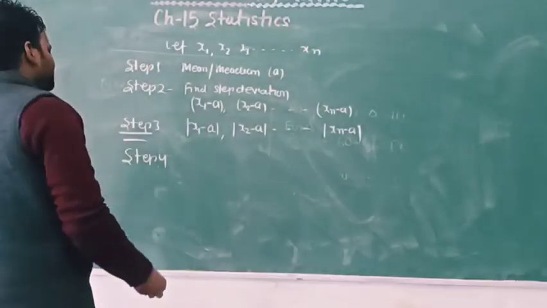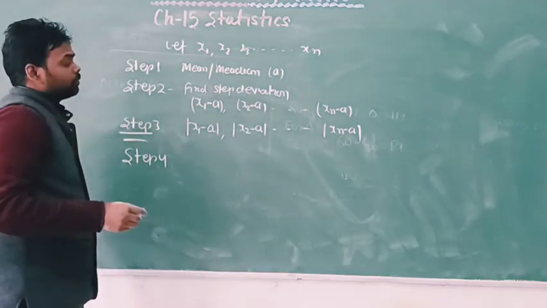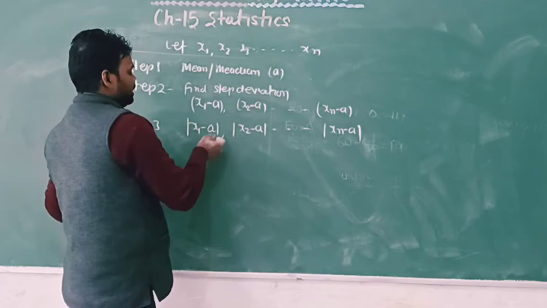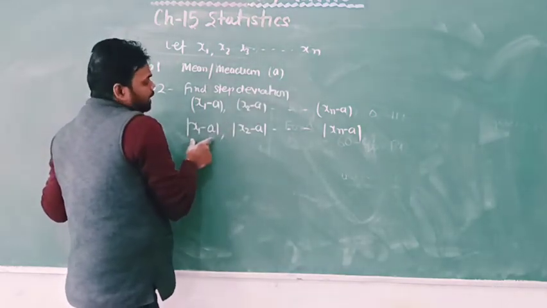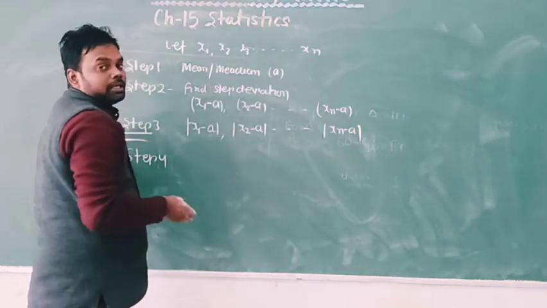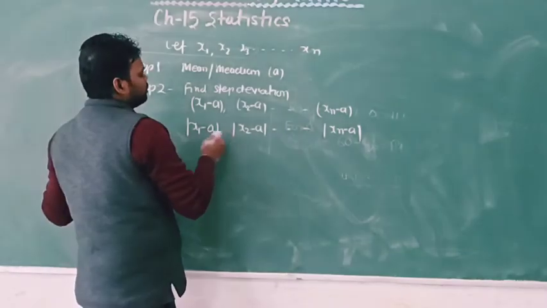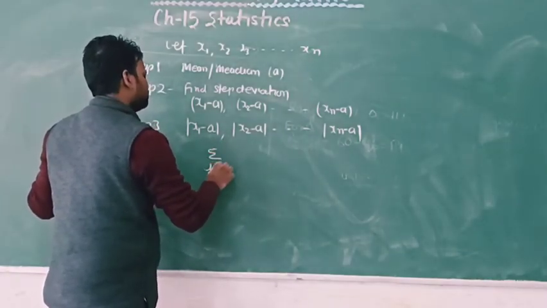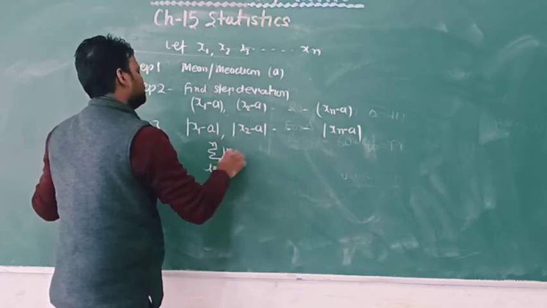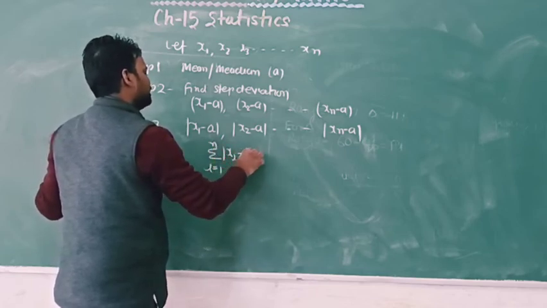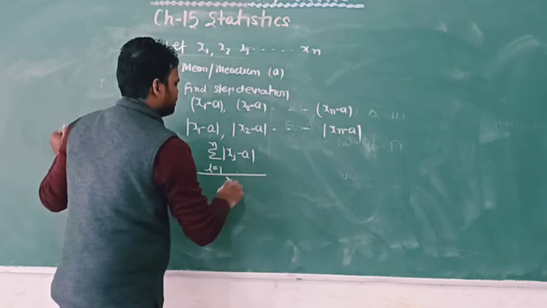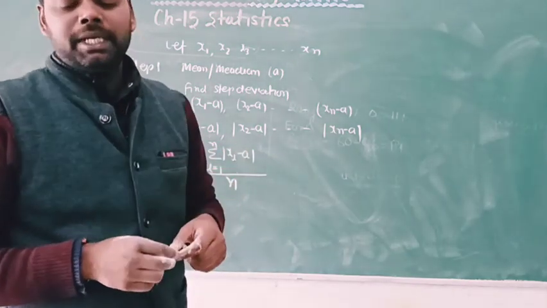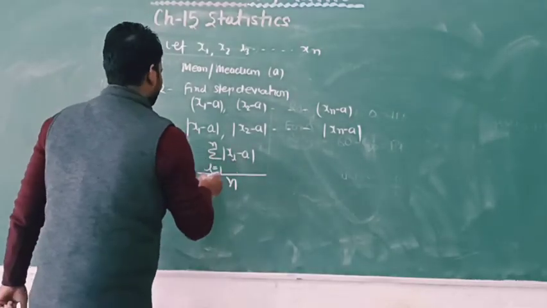Okay, in the last step, find the mean deviation, means adding all the absolute values divided by the total number of deviations. Means sum from i equal to 1 to n of |xi minus a|, divided by n, and this is called mean deviation.